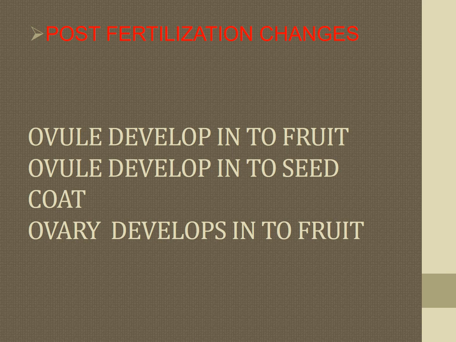The ovary enlarges and develops into a fruit. That is post-fertilization changes. The seed contains the future plant or embryo, which develops into a seedling under appropriate conditions. Three points are given here. The ovule develops into the seed, the integuments of the ovule develop into the seed coat, and the ovary develops into fruit. These are the post-fertilization changes.